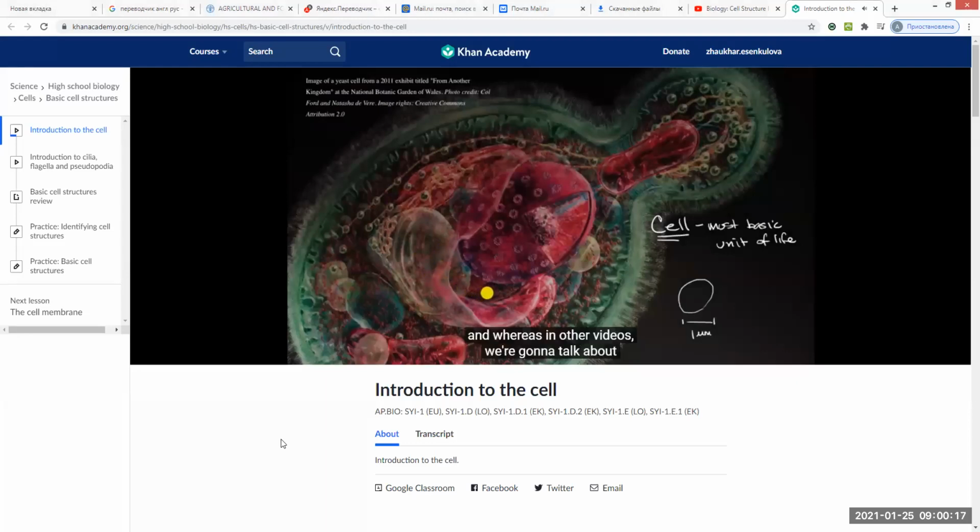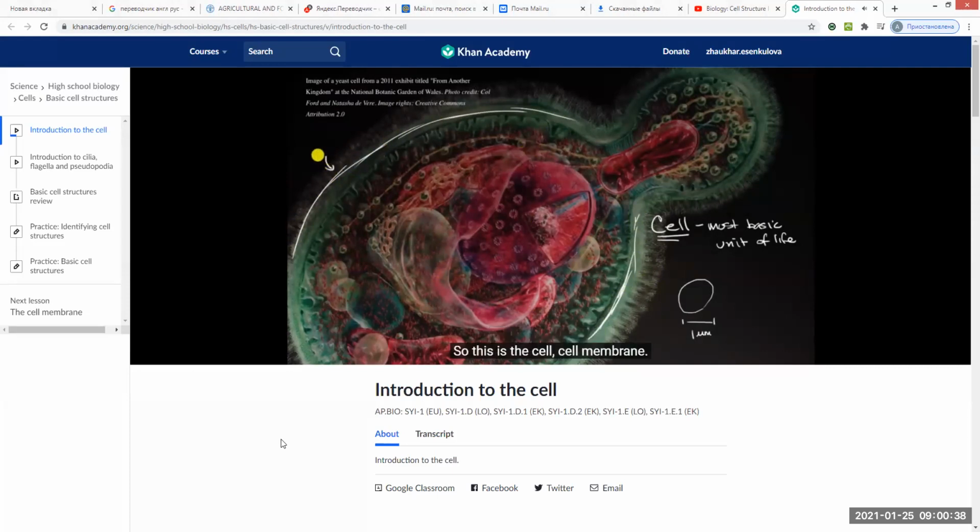In other videos, we're going to talk about different types of cells, different types of structures you'll see in some cells versus others. This right over here is a eukaryotic cell, which we will talk more about in other videos. Now, all cells have a membrane that's separated from the outside world. You see the membrane right here. This is just a cross section. You can imagine a three-dimensional version of this.